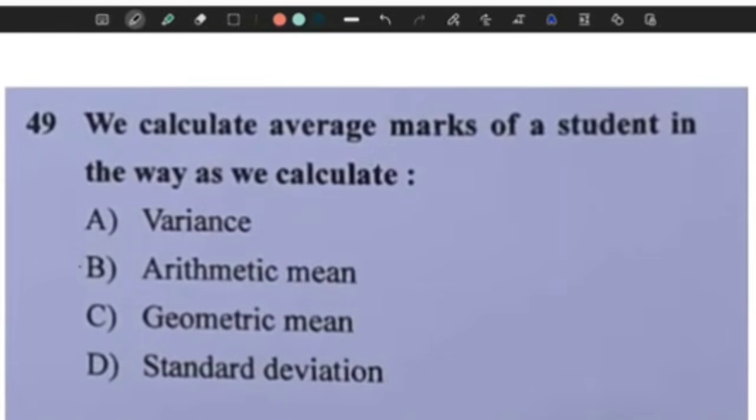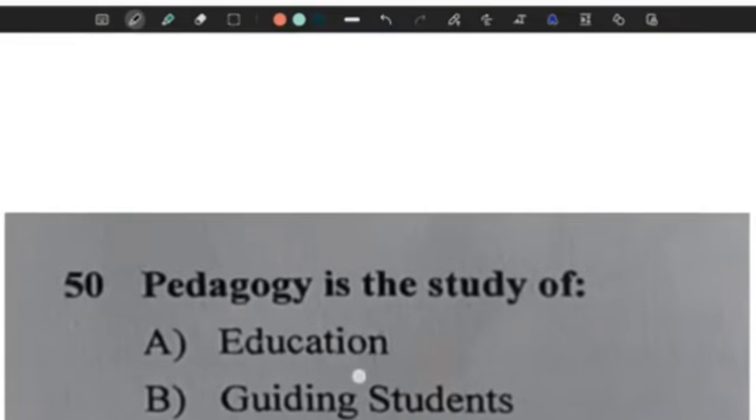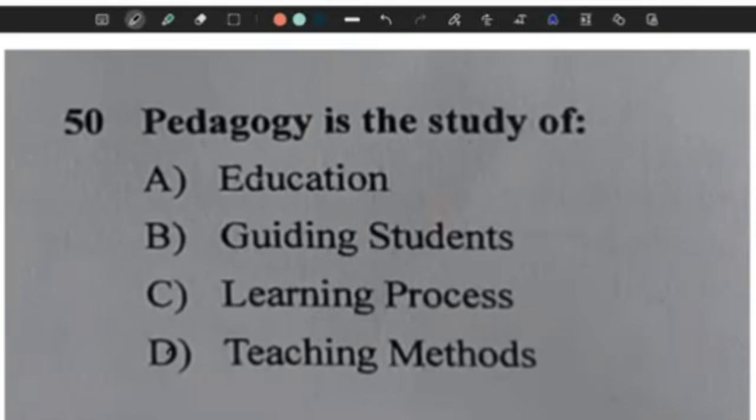Question 49. We calculate average marks of a student in the way as we calculate arithmetic mean. Option B is the correct answer. Question 50. Pedagogy is the study of teaching methods. Option D is the correct answer.